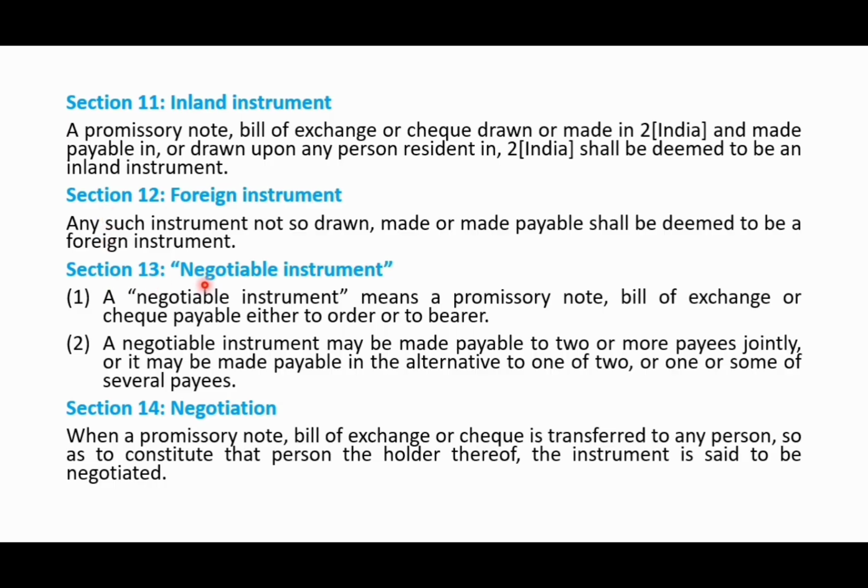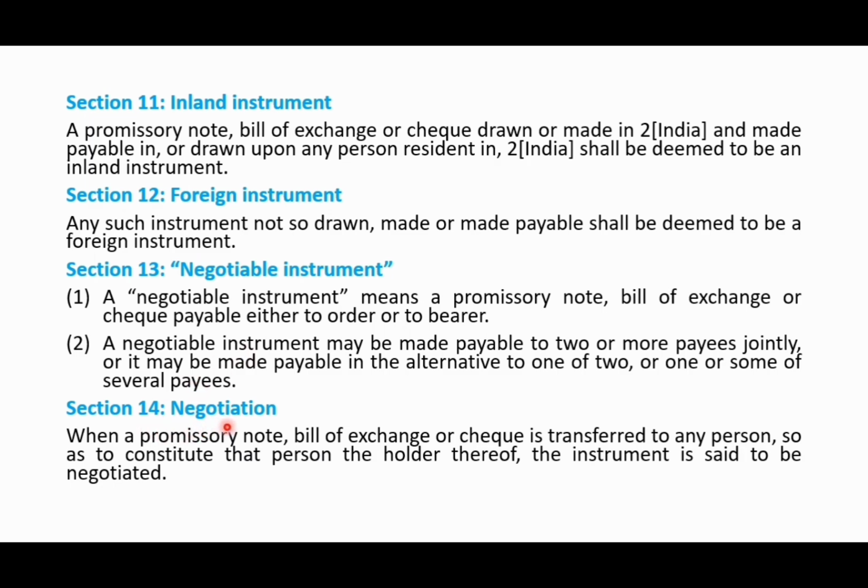Then section 13 is about negotiable instrument. It says that a promissory note, bill of exchange, and check payable either to order or to bearer, that instrument is said to be a negotiable instrument. And it is also said that a negotiable instrument may be payable to two or more payees jointly also. Also, it is said that in case there are two or several payees, in the alternative it can be paid to one of those two payees or one of those several payees. Okay, it is so simple.